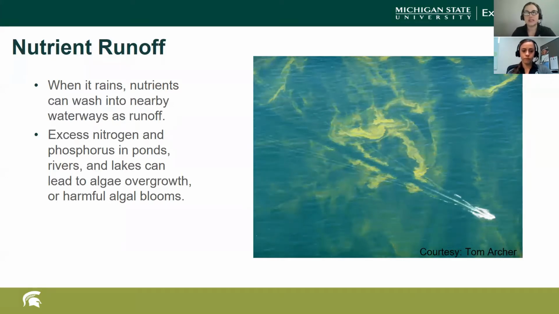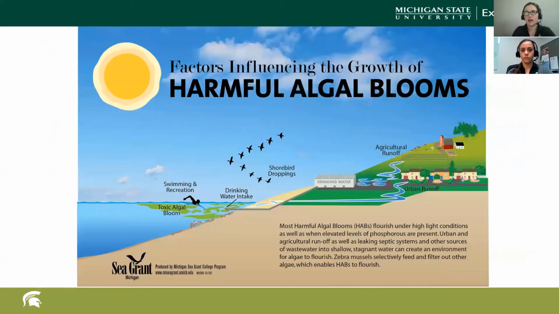In the Great Lakes, excess nutrients can lead to plant and algae overgrowth. And with this excessive overgrowth of cyanobacteria or blue-green algae, harmful algal blooms can occur. There are a number of different factors influencing the growth of harmful algal blooms, including agricultural runoff, urban runoff, and septic systems, and also shorebird droppings.